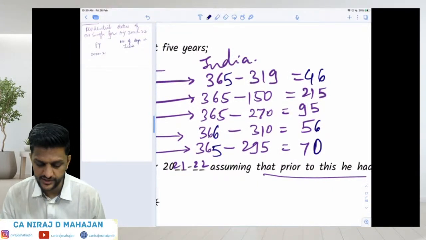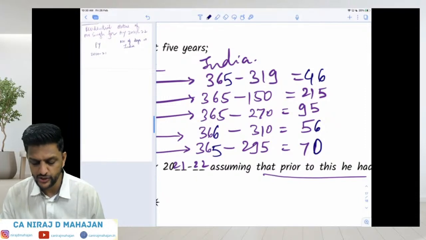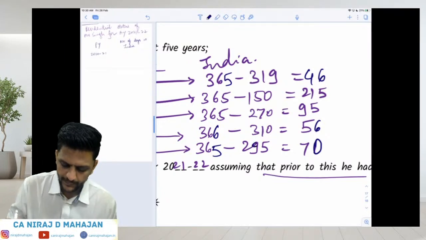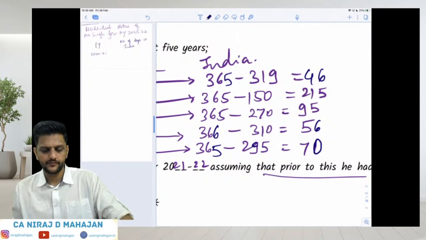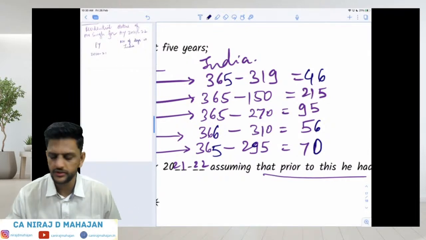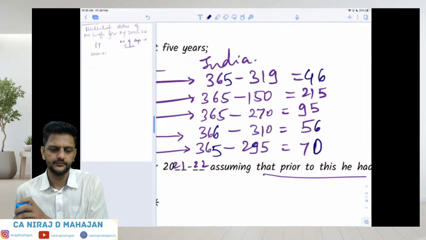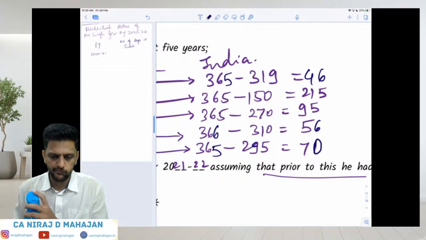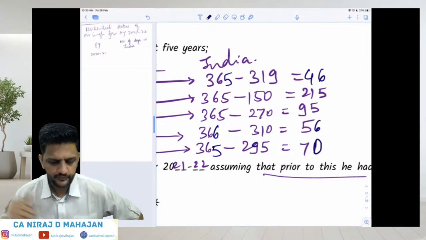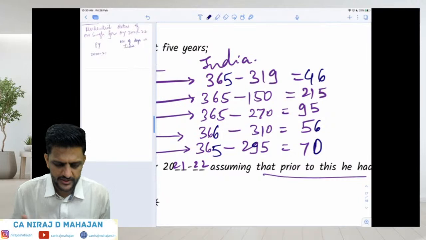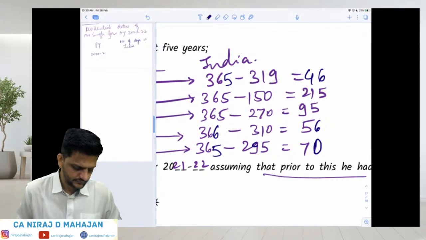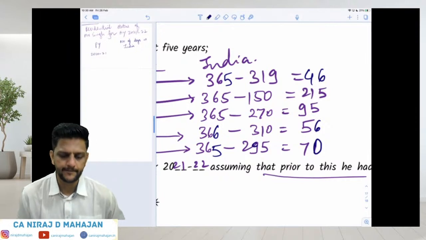That is 365 minus 319, 365 minus 150, 365 minus 270, 366 minus 310, and 365 minus 295. Numbers are correct? Okay, let's go ahead.